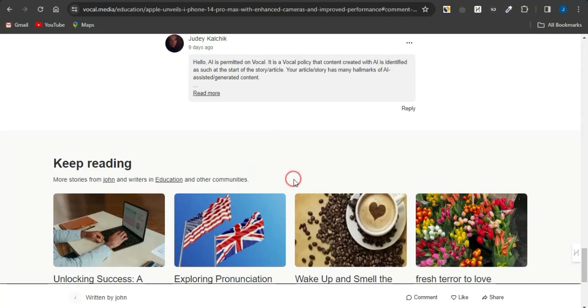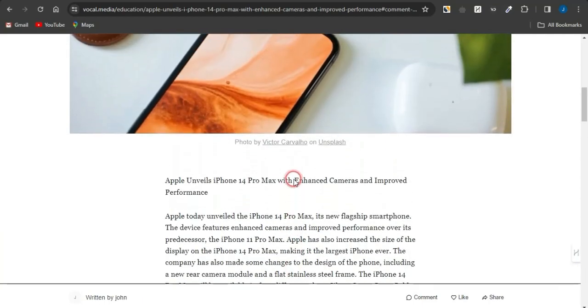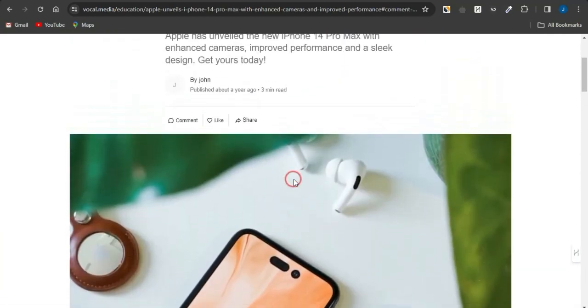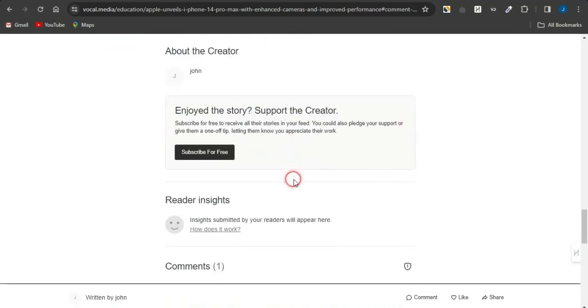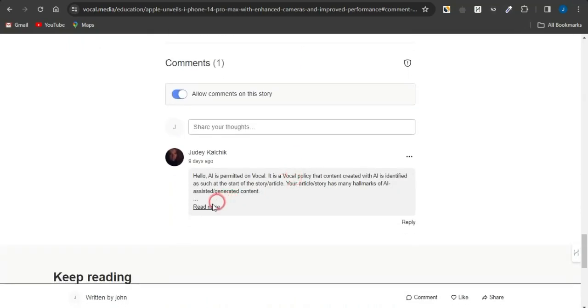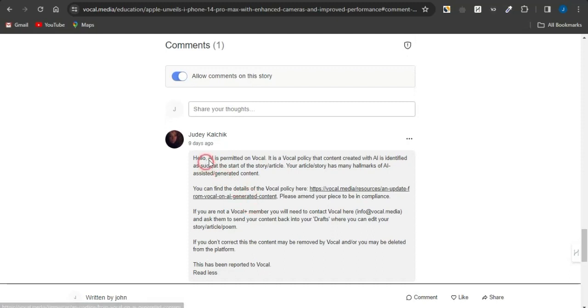Take a look at this post right here. This post was actually generated with the help of artificial intelligence right now. And if I scroll down to the bottom section, you can just simply take a look at this comment. This comment says, "Hello, AI is permitted on Vocal.media. It is a Vocal policy that content created with AI is identified as such at the start of the story/article. Your article or story has many hallmarks of AI assisted and generated content."